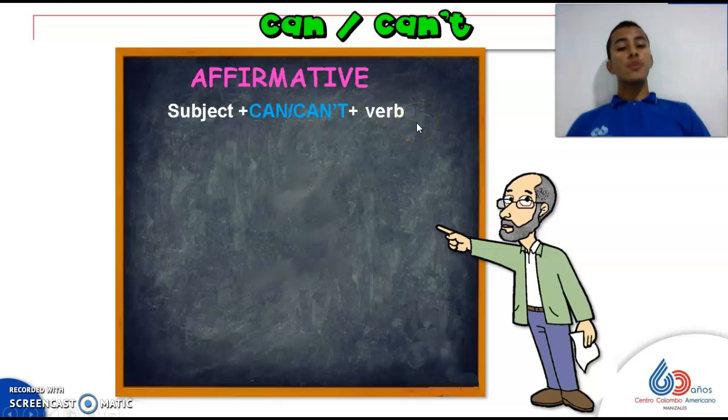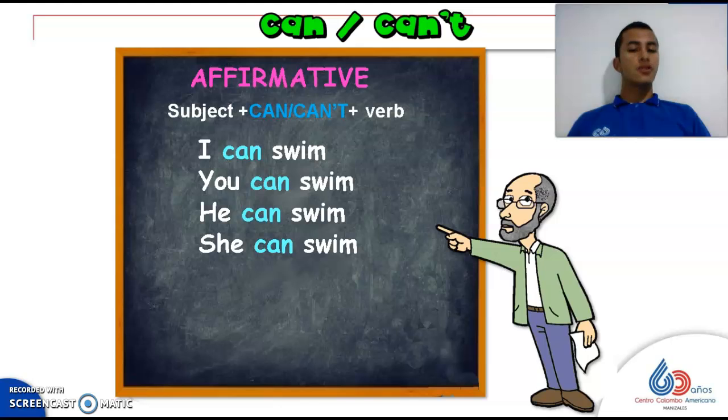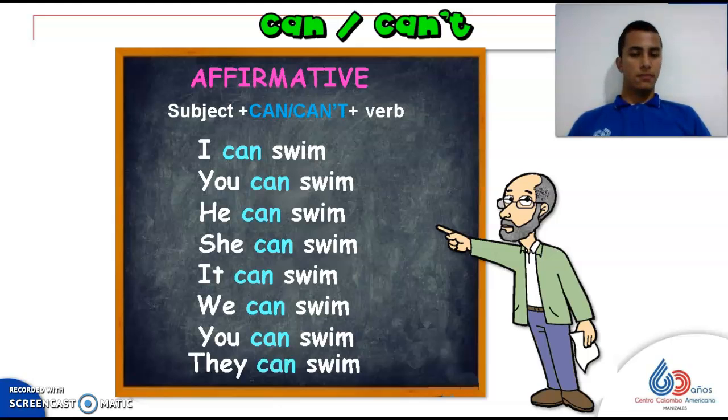So, you are going to repeat after me each of the sentences that I'm going to show you to improve your pronunciation, okay? So, go ahead. I can swim. Repeat. You can swim. He can swim. She can swim. I hope you are repeating after me, okay? It can swim. We can swim. You can swim. And finally, they can swim.